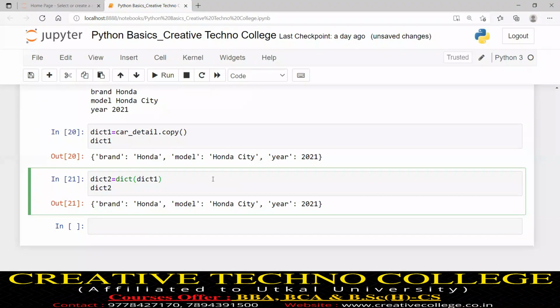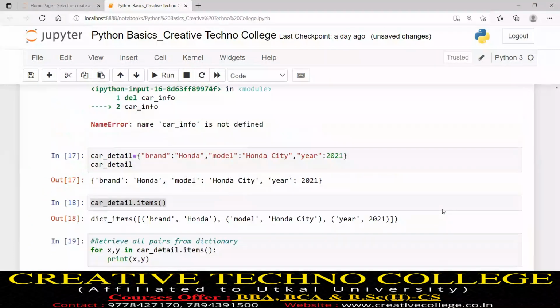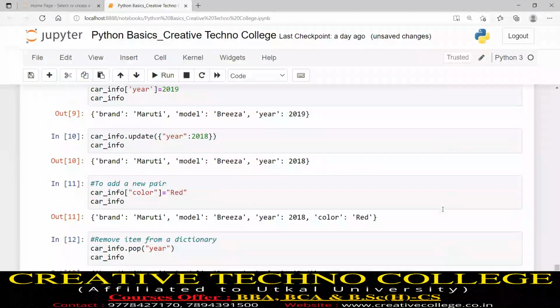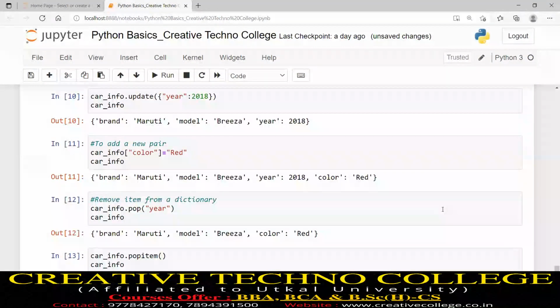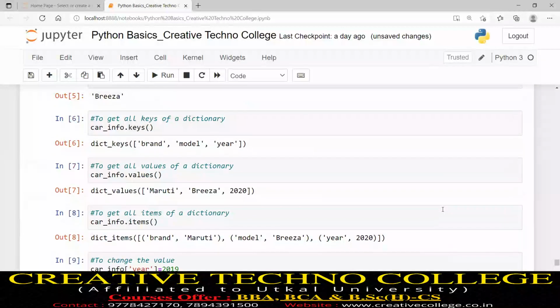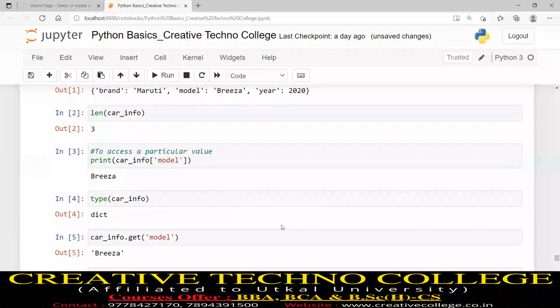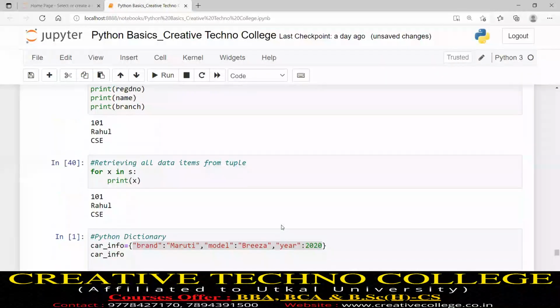So this is all about Python dictionary. The collection is complete. Any doubt you can ask, otherwise we will move forward. This is all about dictionary. Everything I have written I am writing in one file, and lastly I will send it to your mail.